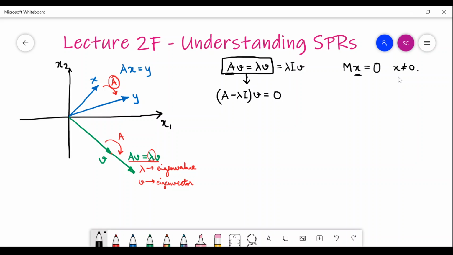And when we have such non-zero V, that means this matrix M is not full rank.